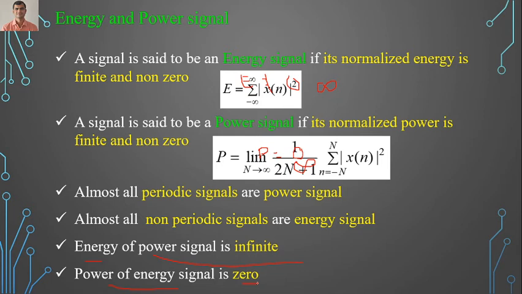The energy of a power signal is infinite and the power of an energy signal is 0. To have an energy signal, its energy should be finite and non-zero. To have a power signal, its power is finite and non-zero. We'll see an example. Before the example, you need some geometric series formulas.